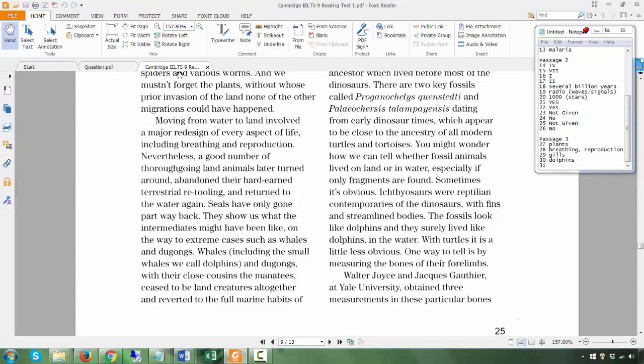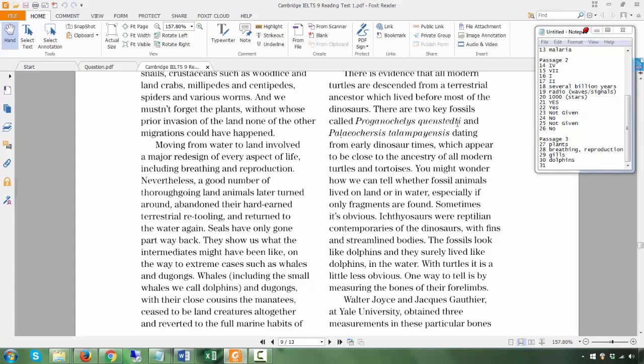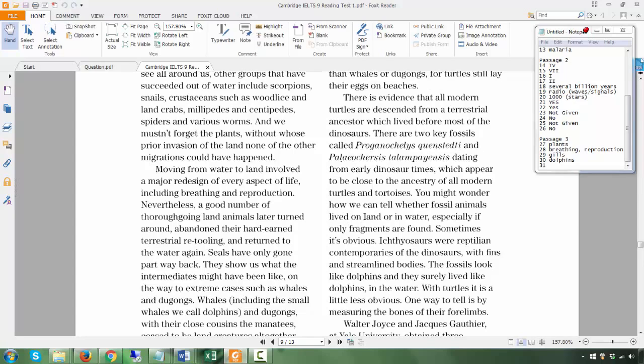I don't think it says anything about turtles. So if that is so, then okay, that says something here about turtles. Okay, so which appear to be close to the. Okay, so let's say something about turtles here.